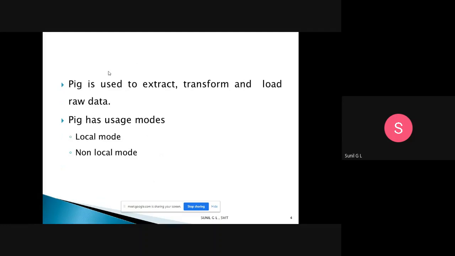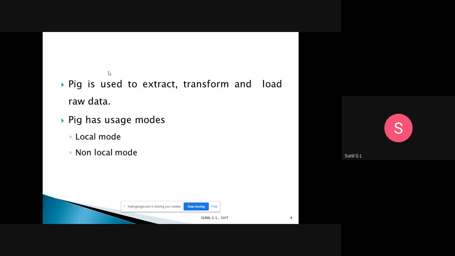Okay, Pig is also used to extract, transform, and load raw data. When you collect data from different sources, it may be in raw form. Pig is used to extract that raw data, to transform it from one form to another, and to load it into some other system. At that time, we will use this.